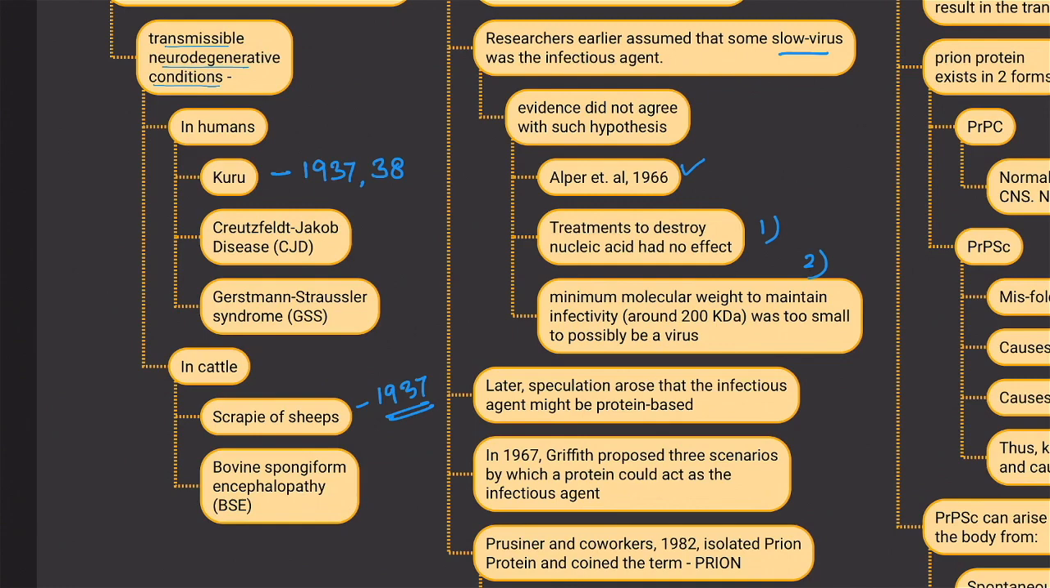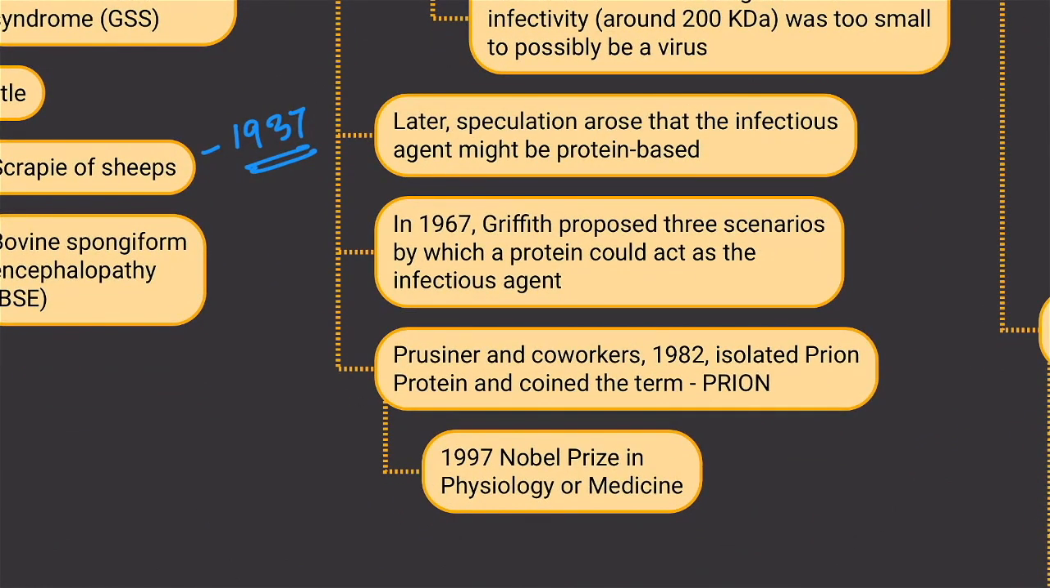And that is around the time that speculations started that prion diseases are perhaps being caused by protein-based agents. In 1967, Griffith proposed 3 scenarios, and here you don't need to get into the 3 scenario details of Griffith, but Griffith proposed the 3 scenarios by which a protein can be an infectious agent.